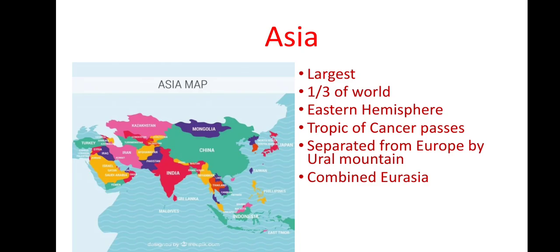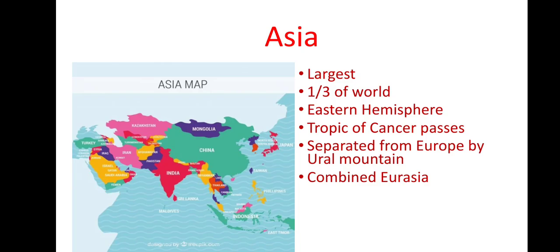Then this continent is found in the Eastern Hemisphere. Eastern and Western Hemisphere, Southern and Northern Hemisphere, this is the division of the world. In the second lesson of our geography, we discussed what is Eastern Hemisphere and Western Hemisphere.